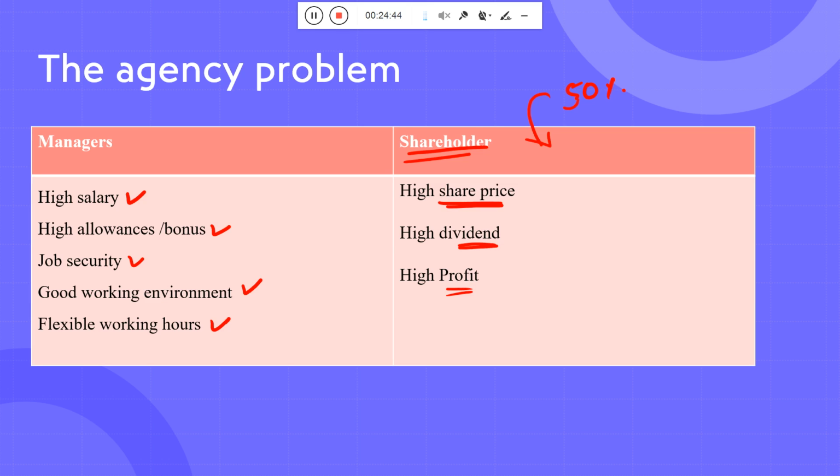So how can we reduce this type of problem? Can anyone suggest how we can reduce this problem? Anyone? So how to reduce that is mentioned in the next slide. Just wait.